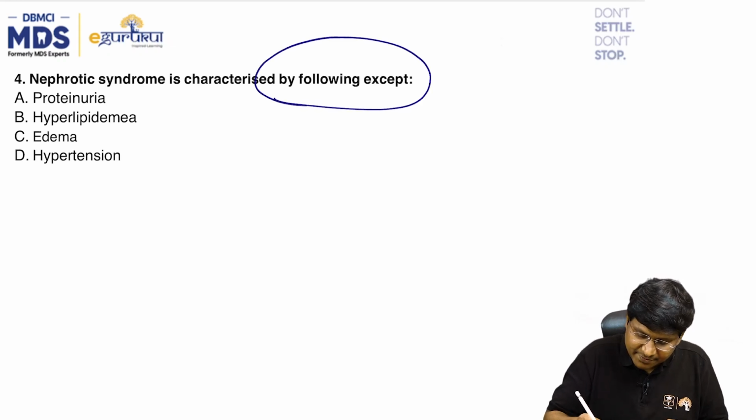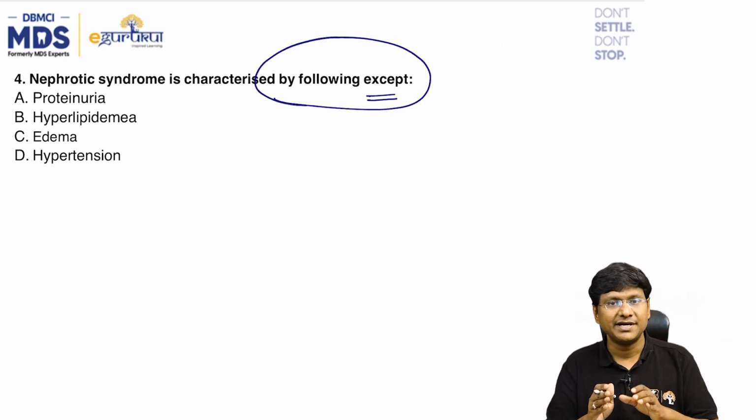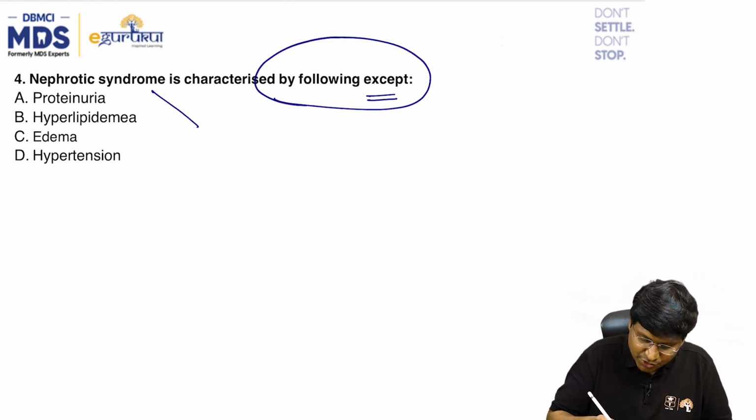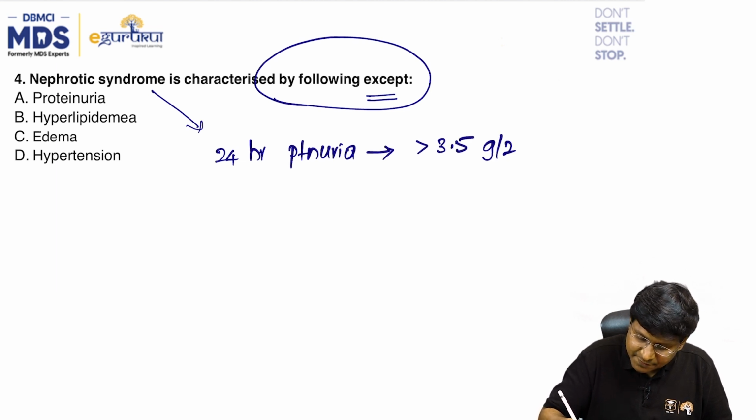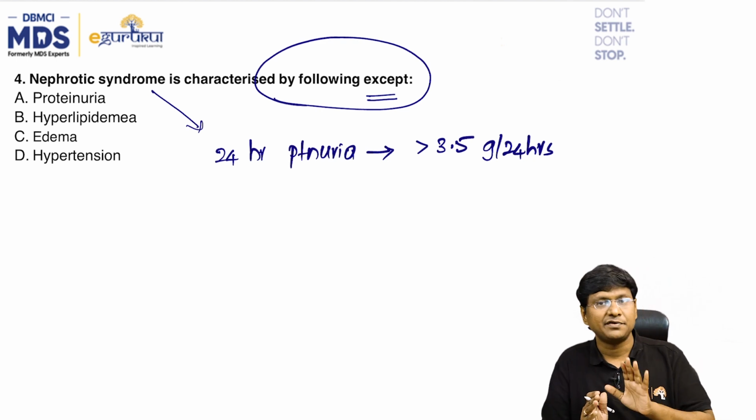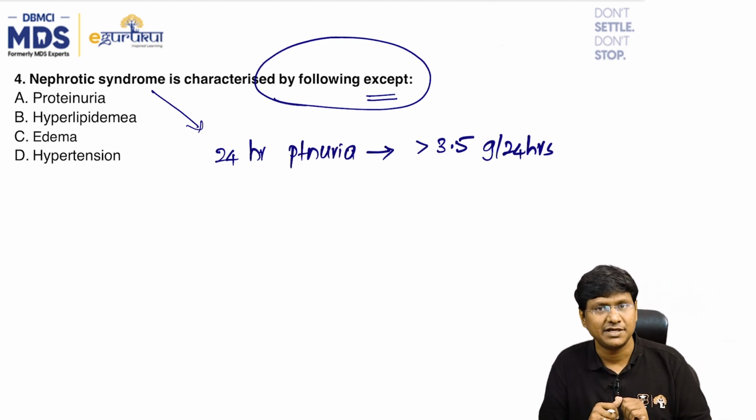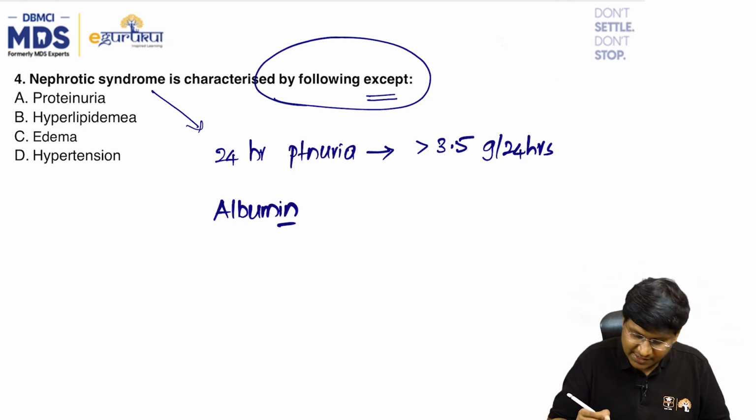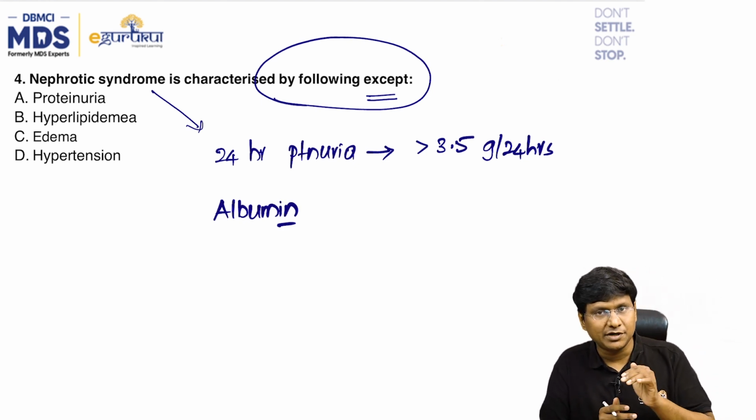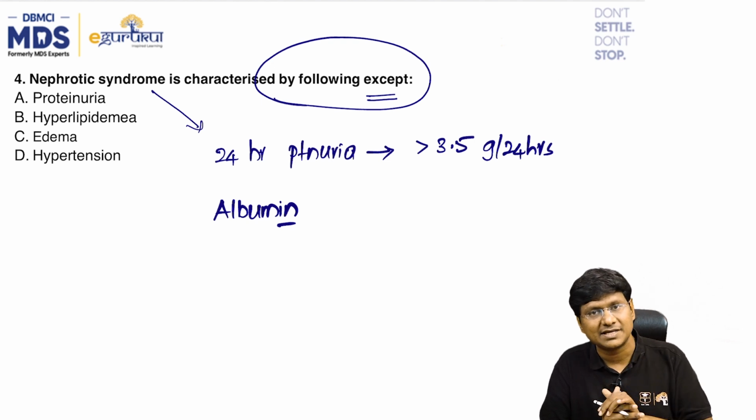Nephrotic syndrome is characterized by all of the following except proteinuria, hyperlipidemia, edema, and hypertension. Now, what is the manifestation of the nephrotic syndrome? It is the proteinuria, right? If you take the 24-hour proteinuria, it is more than 3.5 grams per 24 hours. That is the 24-hour protein that gets excreted in patients with the nephrotic syndrome. And within this protein, the protein which is being excreted out predominantly is the albumin.